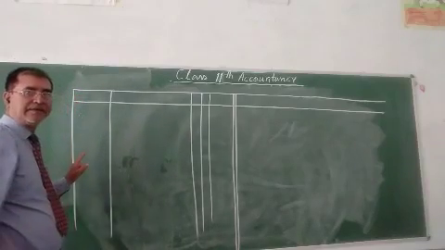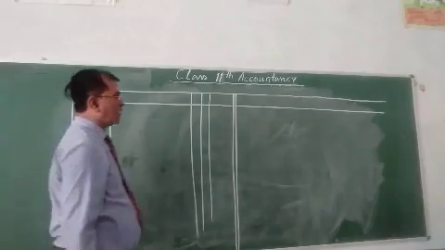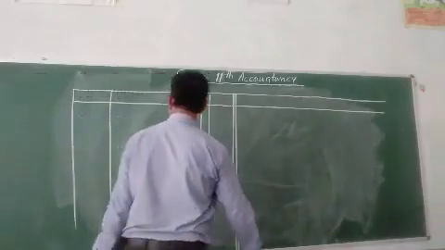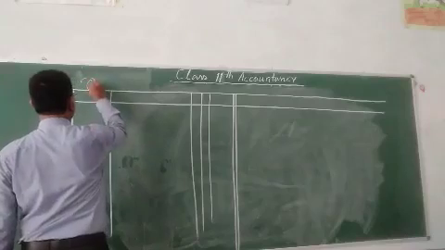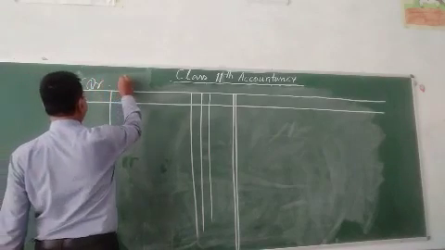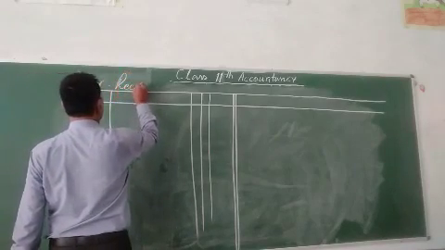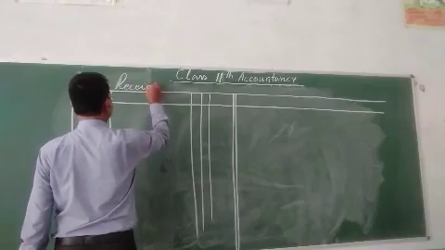You can see the sides on both the columns. This one is the debit, and you can call it receipts.